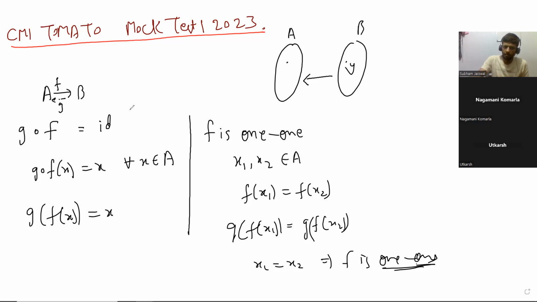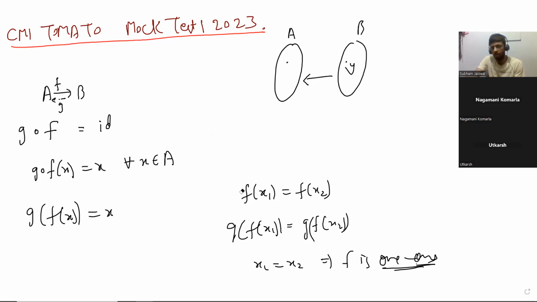I think g is onto. Yes, the reasoning will be the same as what Aryan had proved before. Yes, it's the same question, right? There is no difference in that question and this, in fact. Okay. Just give a quick counterexample where f is not onto. Anyone? Where f is not onto.